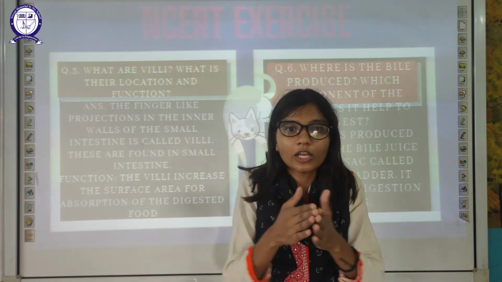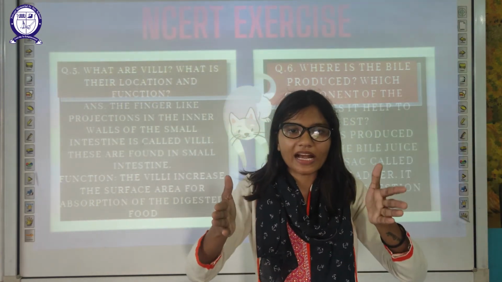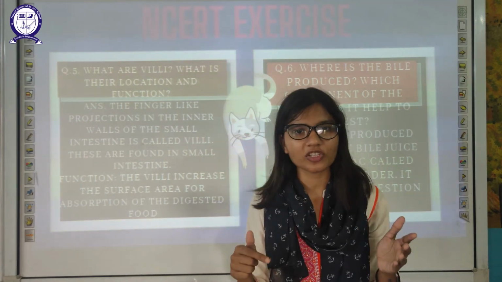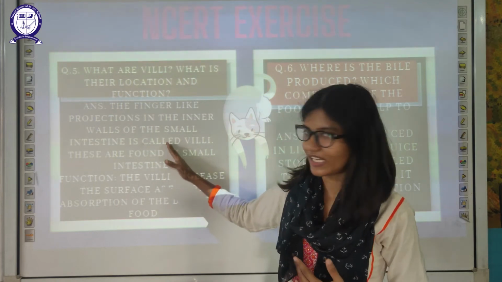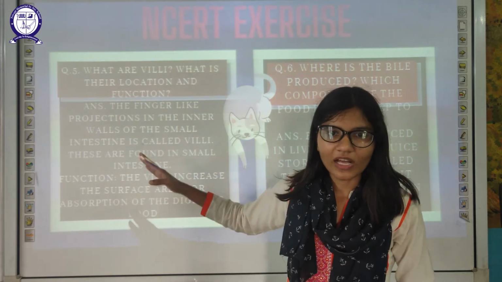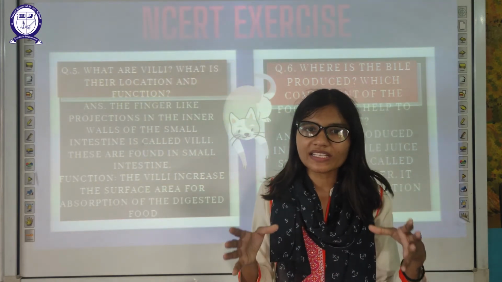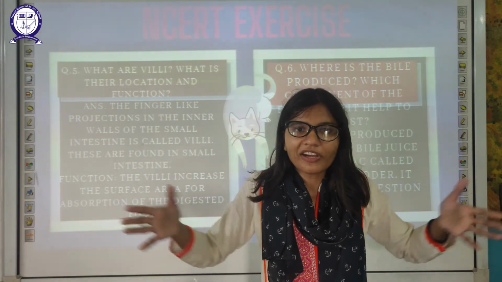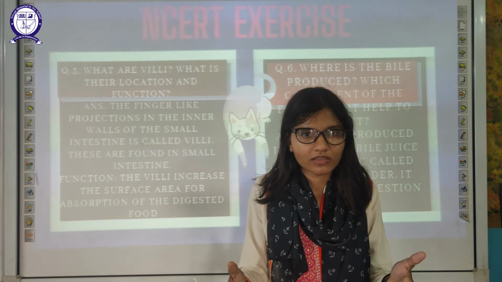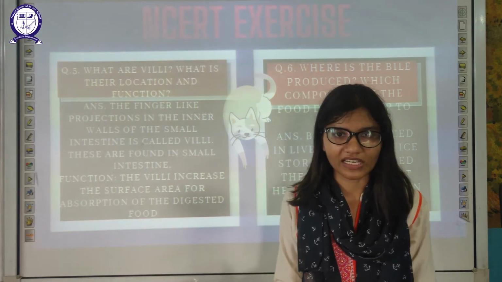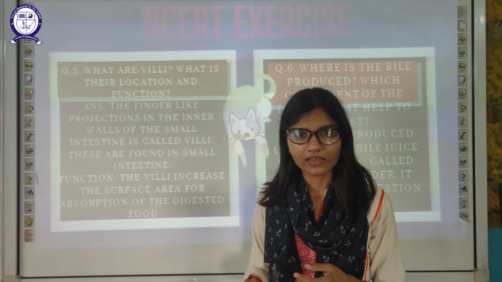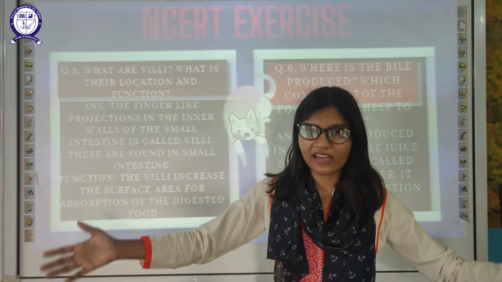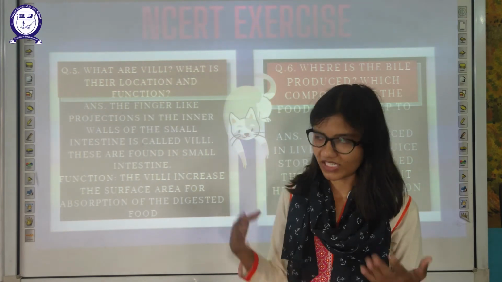We can fit the longer wire in the small area by just changing its shape into villi, like the finger-like projection. That's what we are doing in case of villi. Now what will happen? The small intestine with the larger pipe-like structure will fit into the small surface. It will increase the surface area of the small intestine. A large small intestine can fit in the smaller place. That's what we are doing.